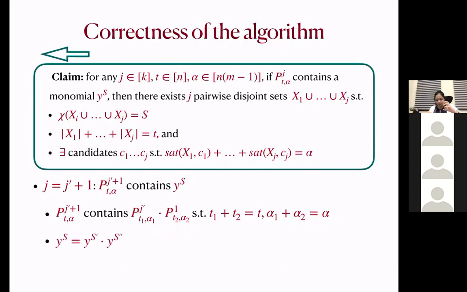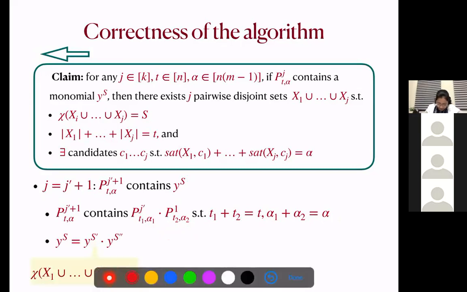Then how did we get y to the power s? We get y to the power s by multiplying two monomials, y to the power s' and y to the power s'', where y to the power s' is a monomial in this polynomial, and y to the power s'' is a monomial in this polynomial.